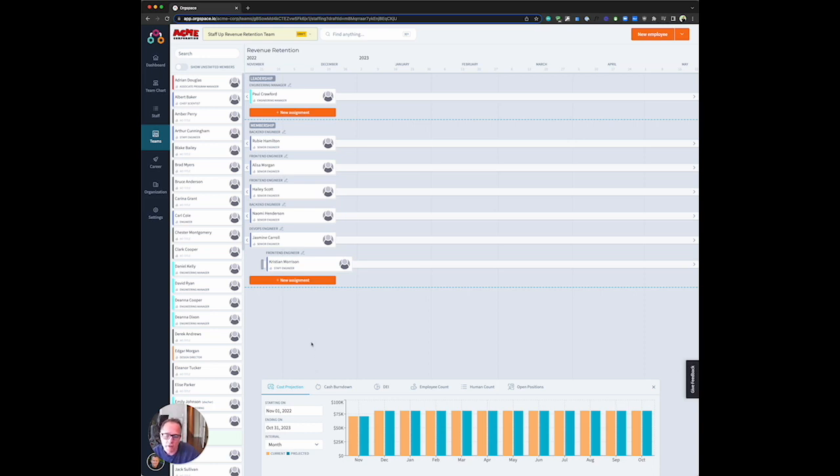But in this particular case, we may want to say, okay, well, if we're going to staff this team up, let's add a new assignment. So if we create a new assignment, we get a blank box here where we can put in a new role. Now, the new thing here in Orgspace is prior to this, assignments didn't have time constraints. Now they do. So we can say, let's make sure this role starts, maybe we expect it to start in January. Let's just go ahead and post that there.